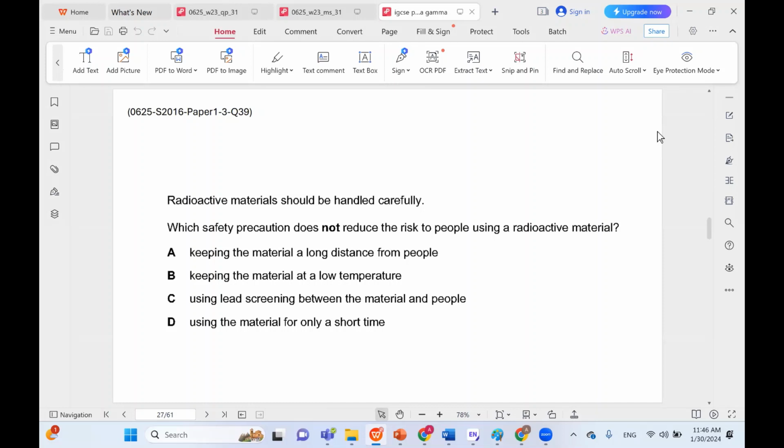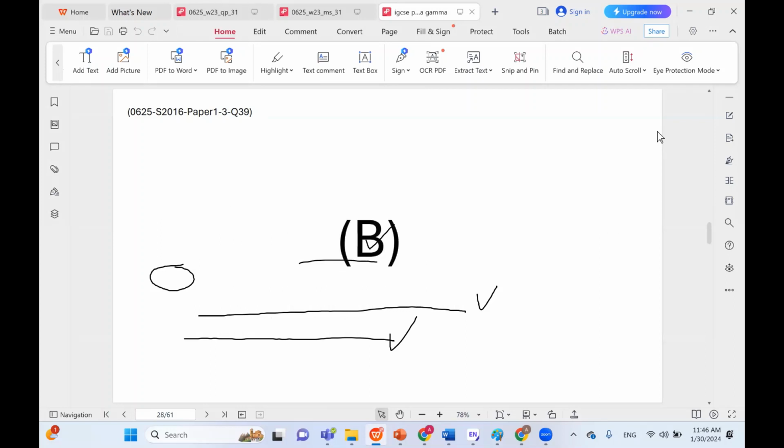Keeping the material at a low temperature? This has nothing to do with what we're saying. Using lead screening, this would protect people. Using the material for a short time, this would protect people. So long distance, short time, and using protective lead would all protect us from radioactive materials. However, low temperature has nothing to do with the issue. Hence, B is the correct answer here.